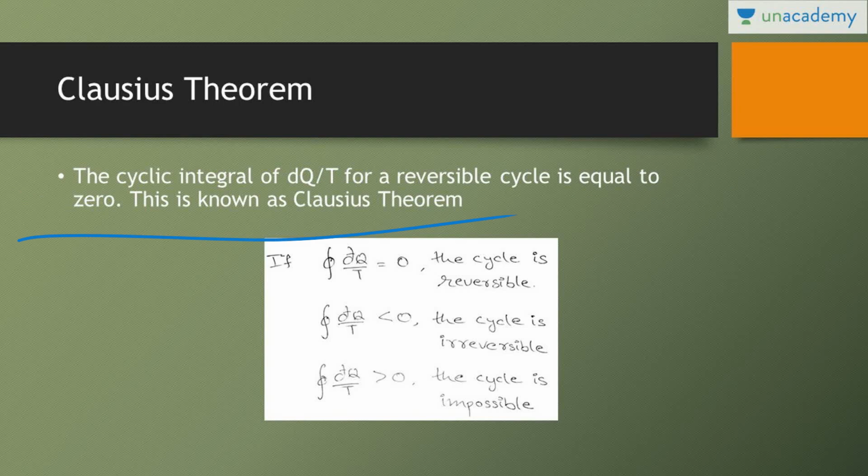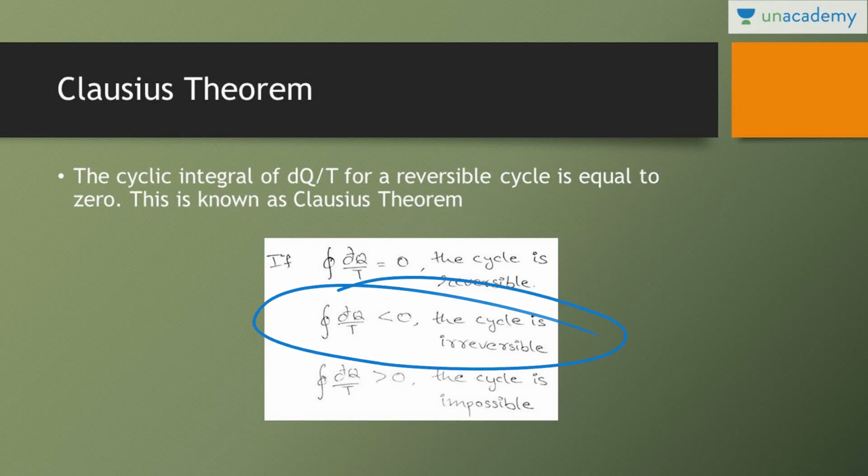That means if you take the cyclic integral of dq by t, and it is equal to 0, then the cycle is a reversible cycle. What do you mean by cyclic integral of dq by t? For example, if there is a cycle and heat is input at q1 from temperature t1 and rejected at q2 at temperature t2, that means q1 by t1 minus q2 by t2, if it is equal to 0, then the cycle is a reversible cycle. If the cyclic integral of dq by t is less than 0, then the cycle is irreversible.